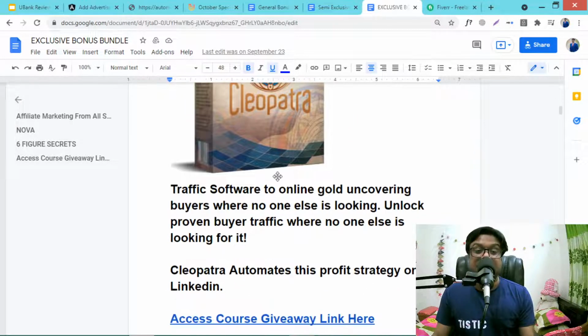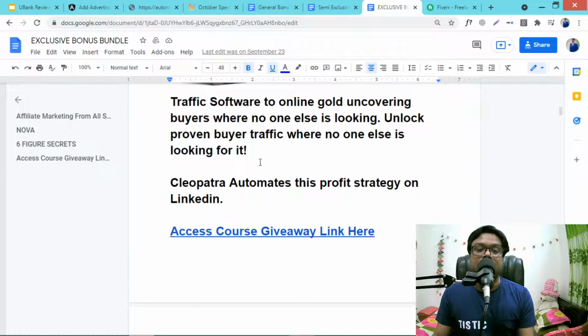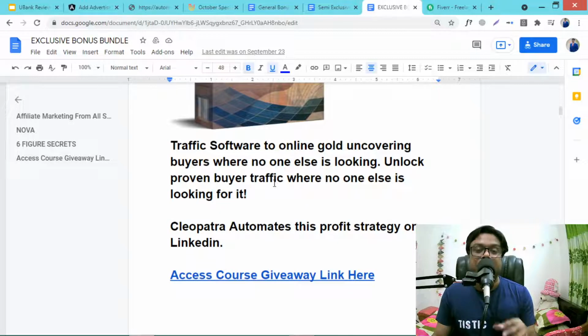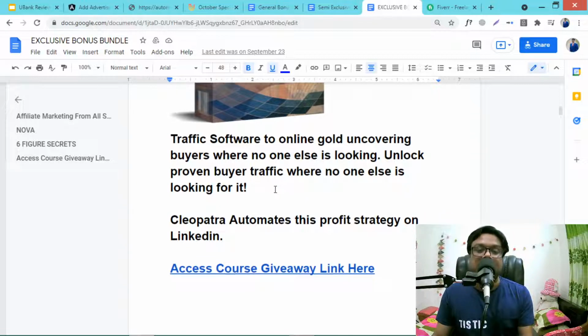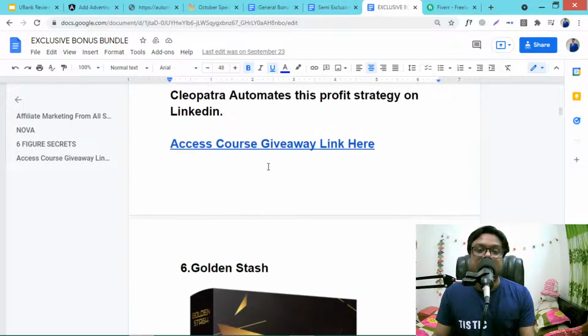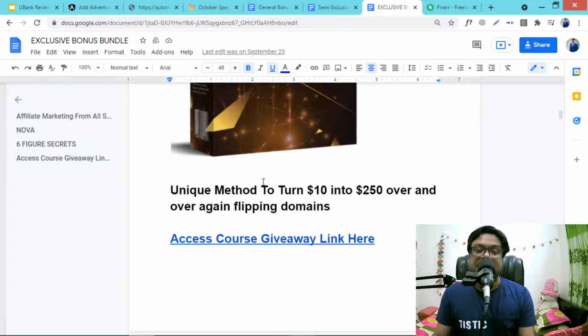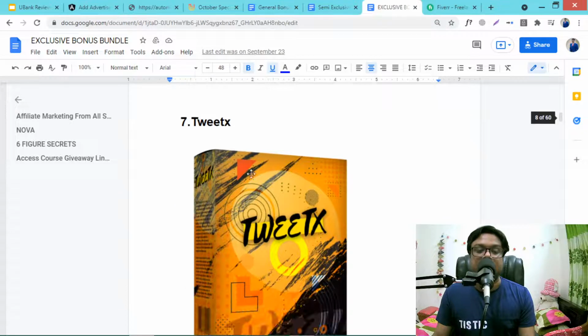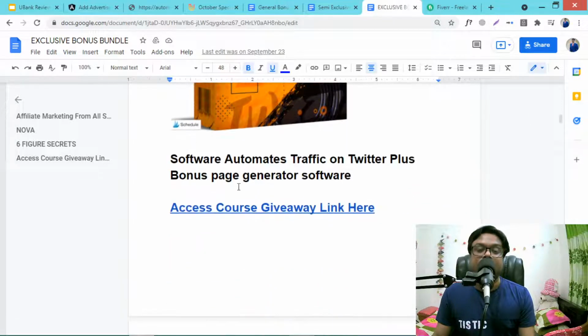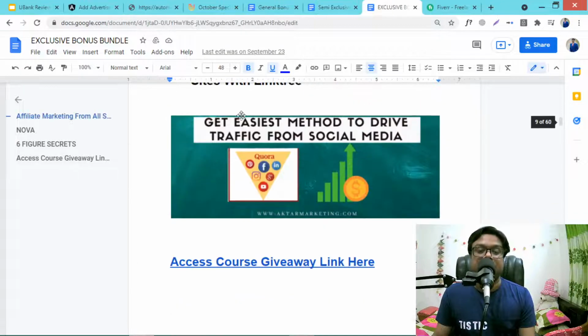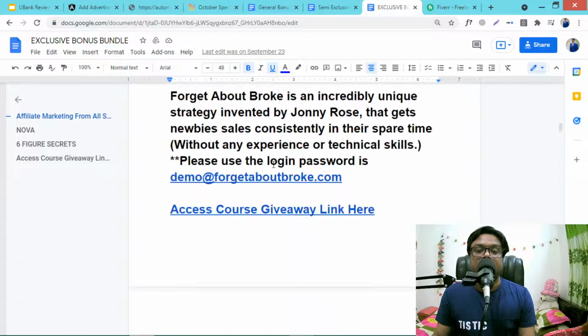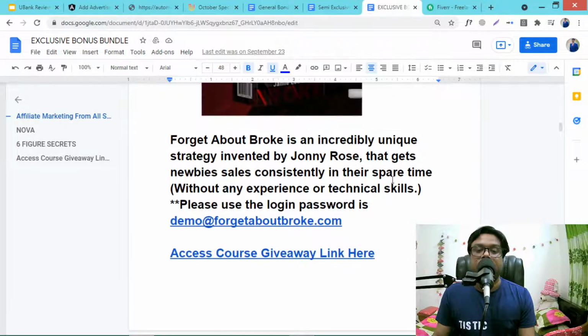This is fantastic. I use it for myself, because LinkedIn is a business social media, and you can bring free buyer traffic from LinkedIn using this software, and it will automate everything on LinkedIn. LinkedIn Golden Stash. This is actually a domain flipping method. This is TweetX software, a software for bringing free traffic from Twitter. Then Forget About Broke. This is a product by Johnny Rose.